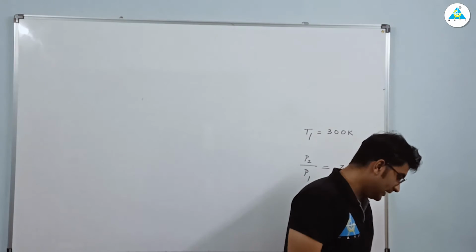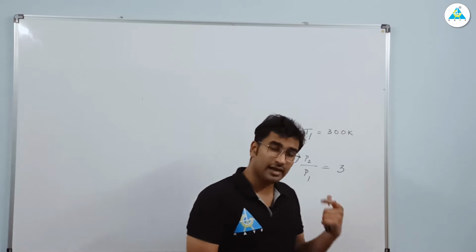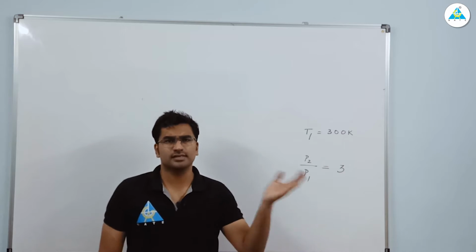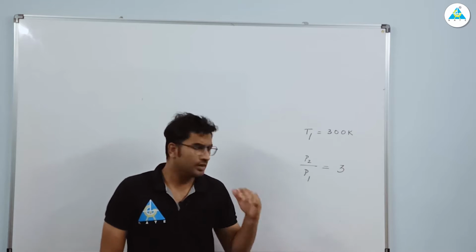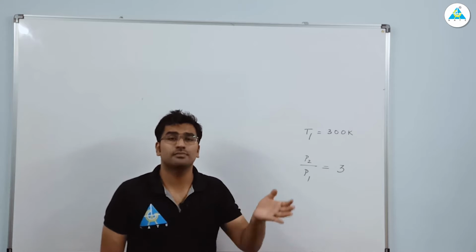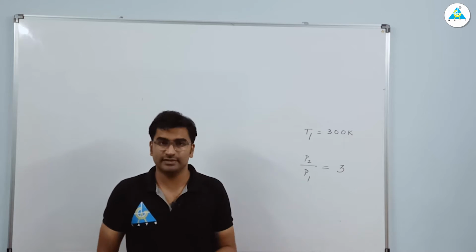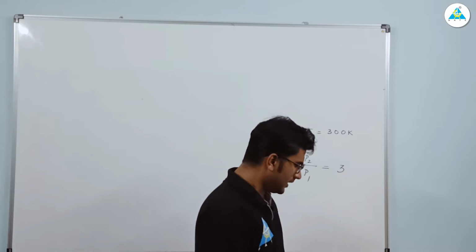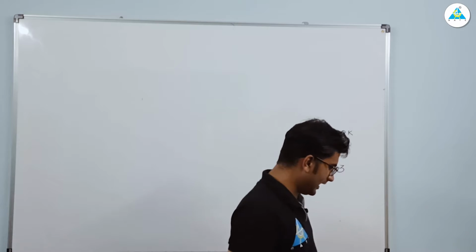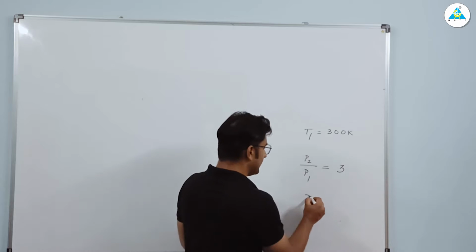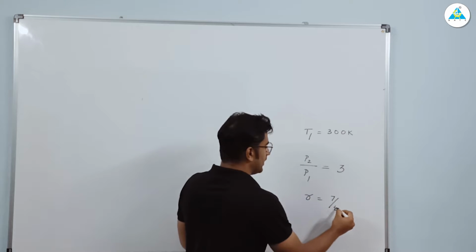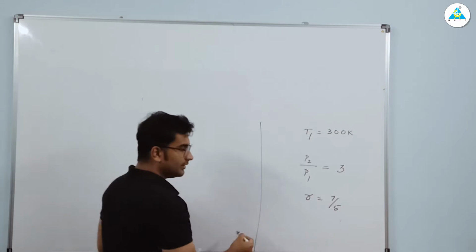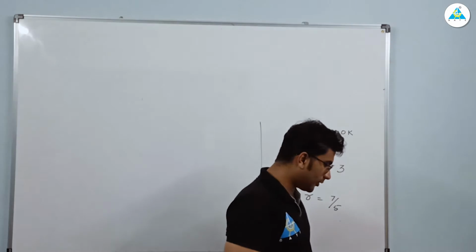Now assuming air to be an ideal gas, regarding compression ratio in detail we will discuss when we discuss the open system compression part, that chapter is yet to come, multi-stage compression with intercooling, those cases we will discuss later, but this much is required now. And gamma, assuming air to be an ideal gas, gamma is given as 7/5, so this is done. Now what is the value of the process to be reversible?